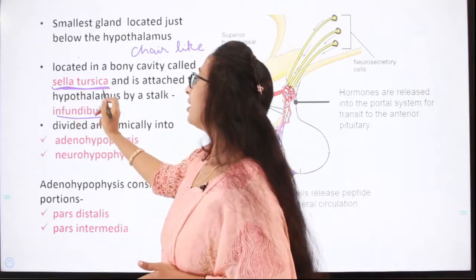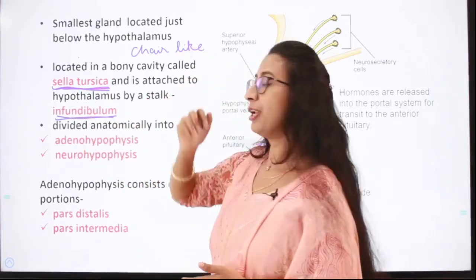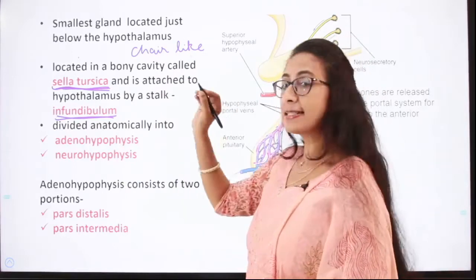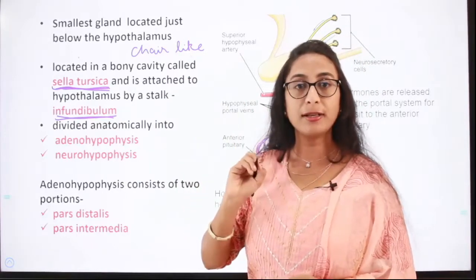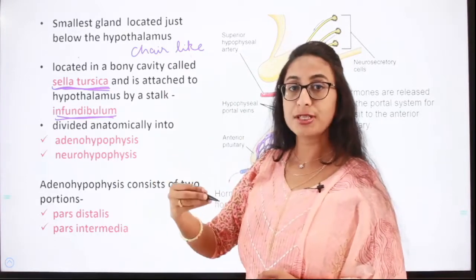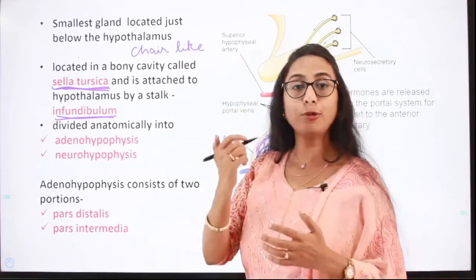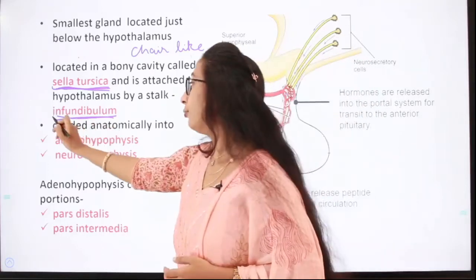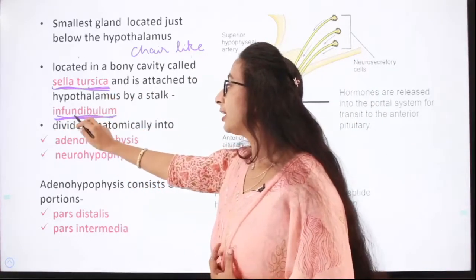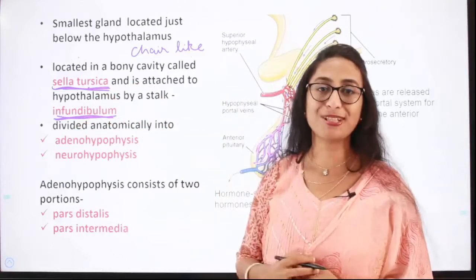These are very important from your NEET examination point of view. You might get a question asking where the pituitary gland is located. It is located in sella turcica, and it is linked to the hypothalamus through the infundibulum. So you definitely have to remember these terms, sella turcica and infundibulum.